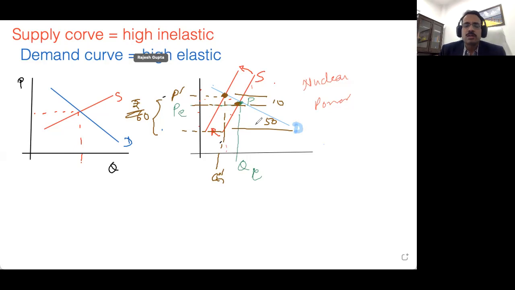50 rupees is the burden on the seller. So 10 rupees is a burden on the buyer, 50 rupees is a burden on the seller, right? Because the supply curve is inelastic, but the buyer's demand curve is highly elastic. So the tax incidence will be more on the seller. So the seller will pay rupees, say, 50, for example.